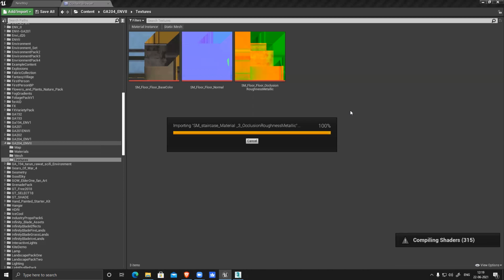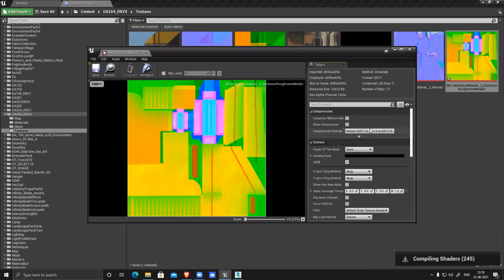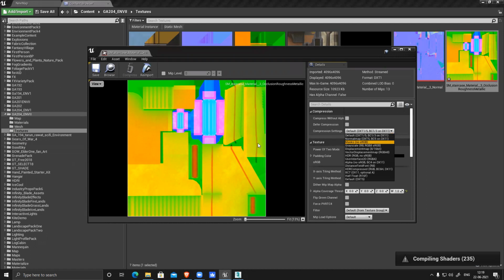It's loading. Yeah, loaded. So it's all loaded. So first thing you have to do is this map: double click, open, change the compression to mask, no sRGB, so that you will have the exact same output as in Substance. If you don't change it, it will look entirely different from Substance.